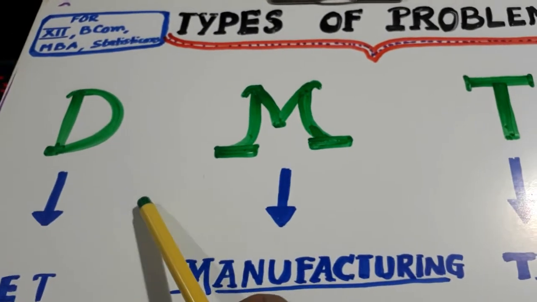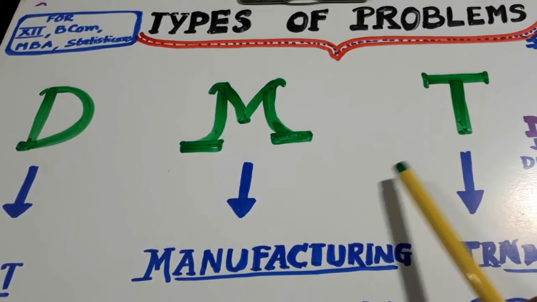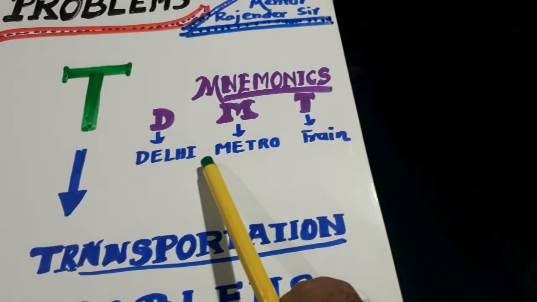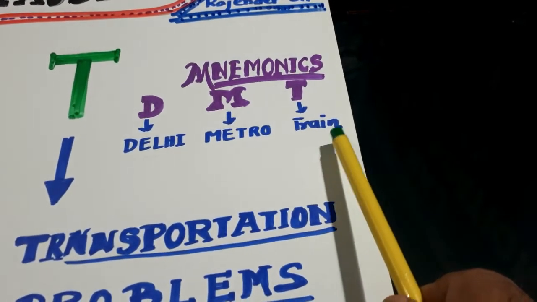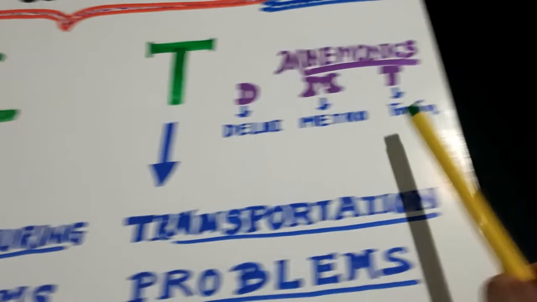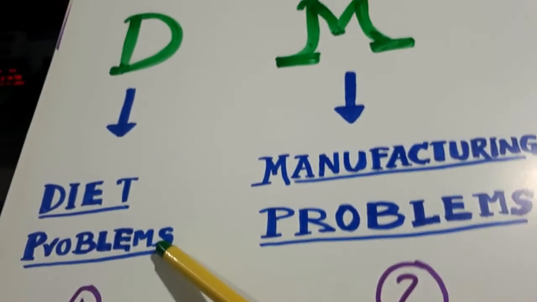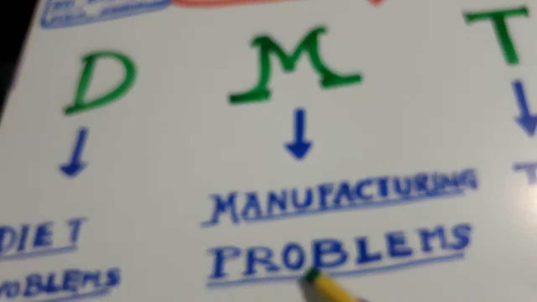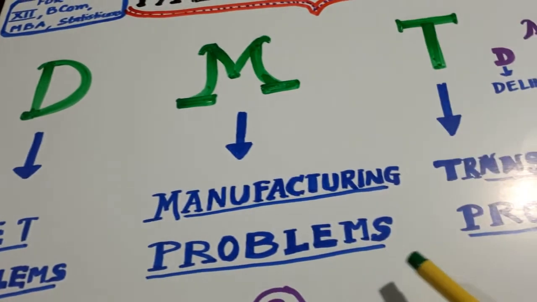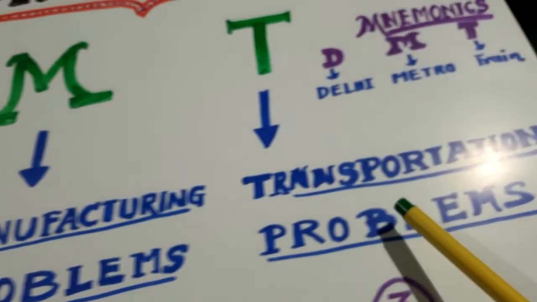These are DMT, Delhi Metro Train. You have to remember it like this with the mnemonic. D stands for diet problem, M stands for manufacturing problem, T stands for transportation problem.